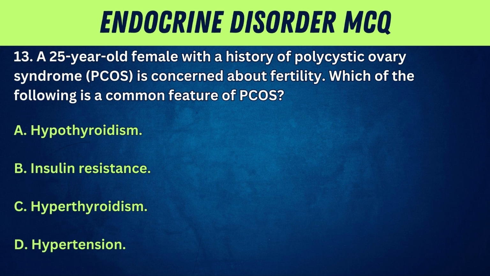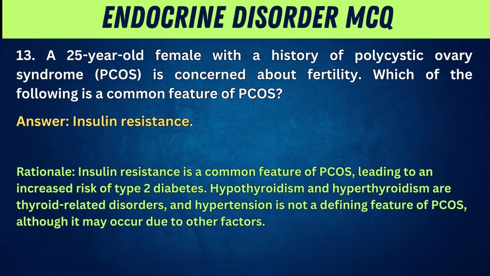13. A 25-year-old female with a history of polycystic ovary syndrome, PCOS, is concerned about fertility. Which of the following is a common feature of PCOS? A. Hypothyroidism. B. Insulin resistance. C. Hyperthyroidism. D. Hypertension. Answer: insulin resistance.